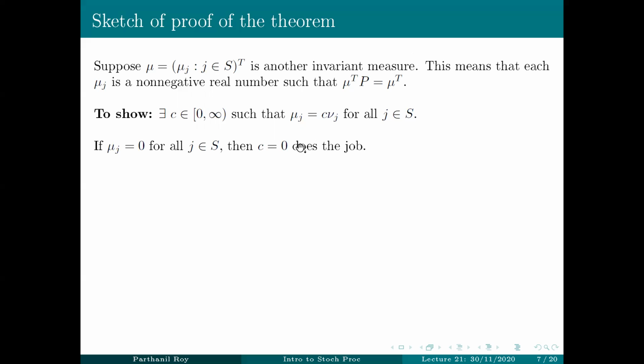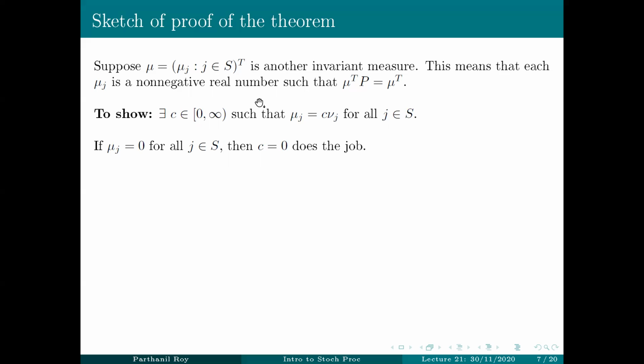If mu j equals 0 for all j, then we are done because C equal to 0 will do the job. But that's a boring case. Let's not consider that case. The more interesting case would be when this is not the case, which means there is this one state L for which mu of L is strictly positive.